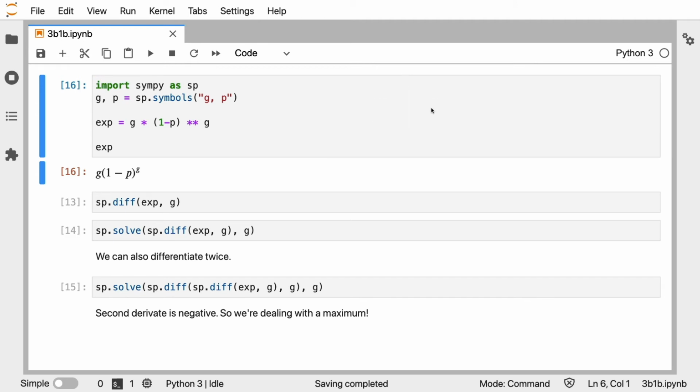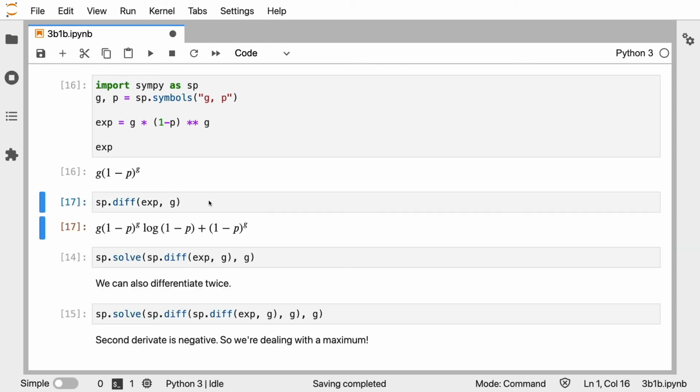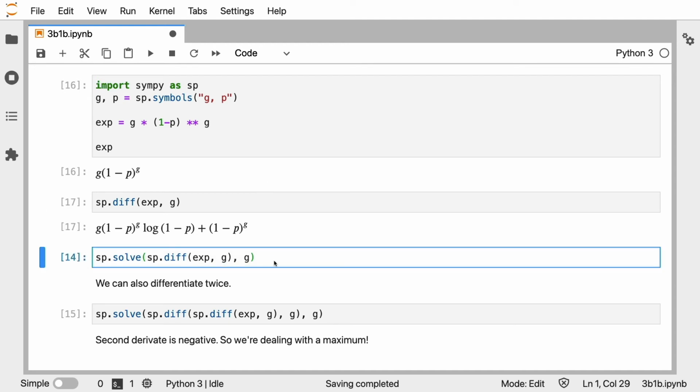We could do all of that grunt work with maths on a piece of paper on this formula, but the cool thing about SymPy is that it can just do that for you. I can tell SymPy to differentiate this expression with regards to g. The next thing I've got to do is solve for this expression being equal to 0. The reason we're interested in this, again, is because when we've got our maximum, we should have a slope that is equal to 0. Also, this math is something that you don't have to do. SymPy can do that for you.